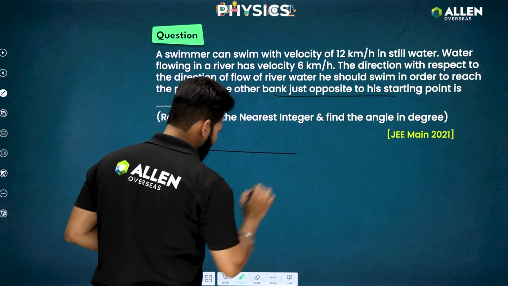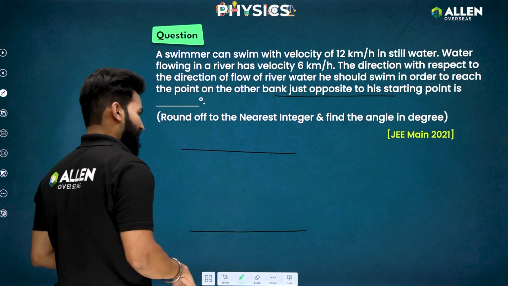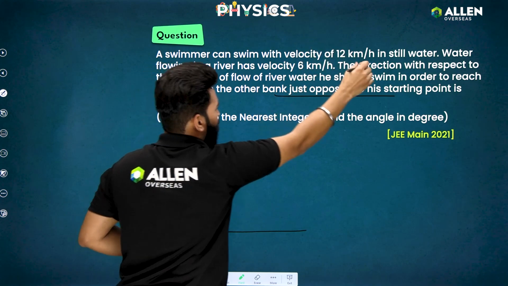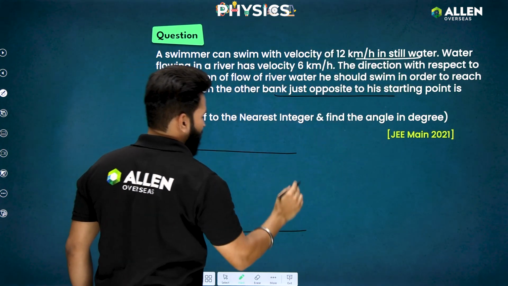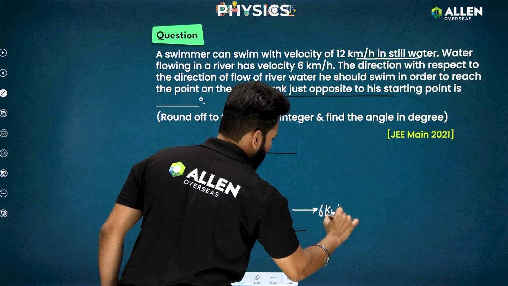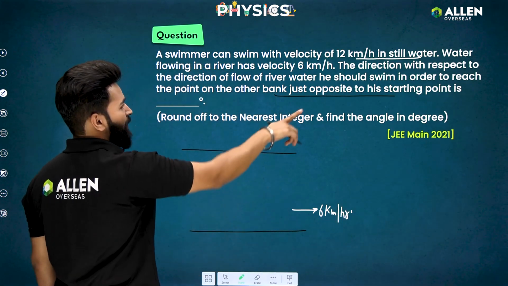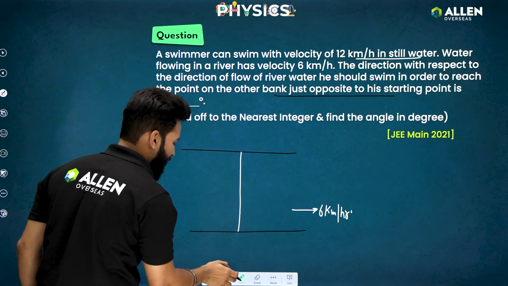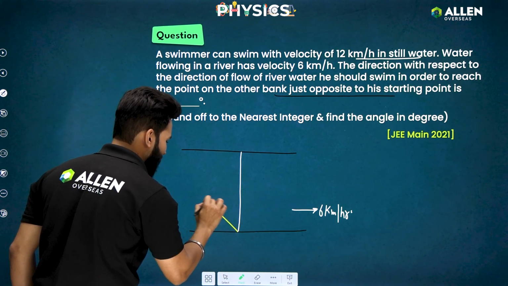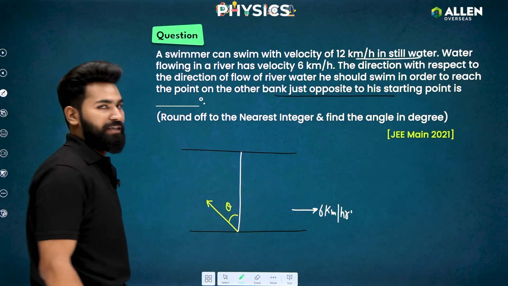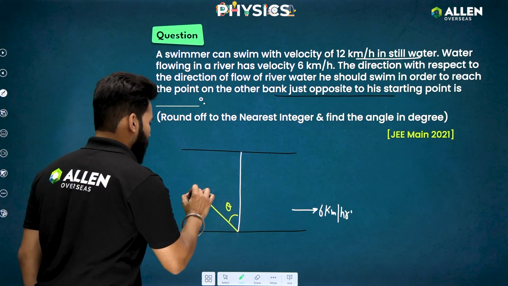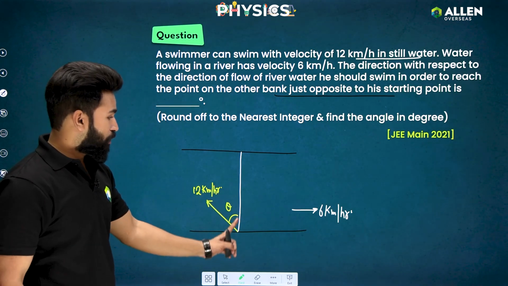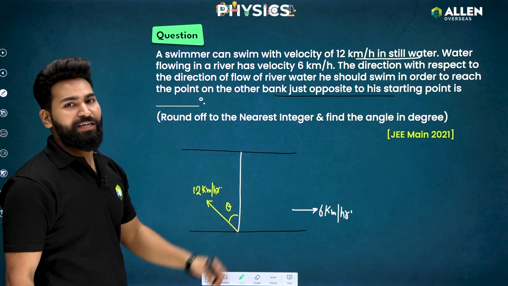So let's say this is the river. Let's mark the things. The swimmer can swim with velocity of 12 km per hour in still water. The velocity of river flow is 6, so let's say this is the velocity of river flow, 6 km per hour. In which direction should he swim if he wants to reach the point directly opposite? Let's say he is swimming in this direction at an angle theta with the vertical, with this line. So he is giving his 12 km per hour in this direction. If he wants to go along the white line, that means the perpendicular line.